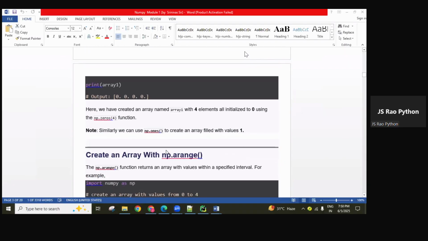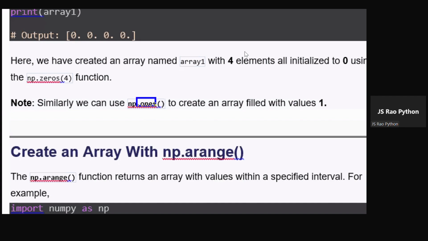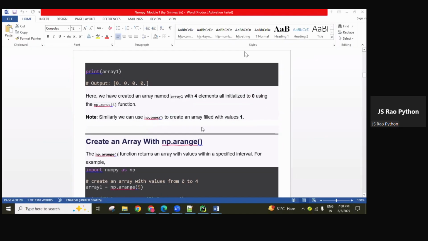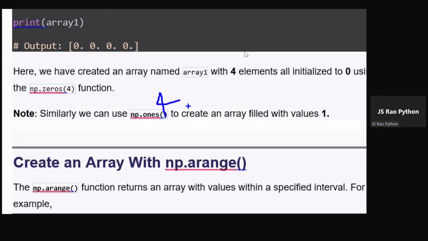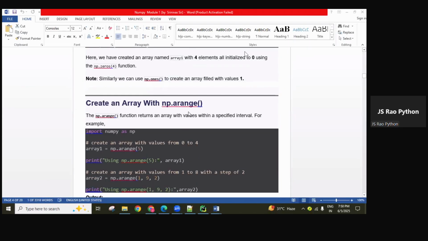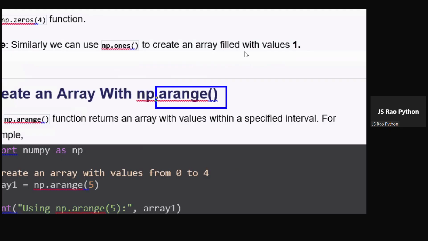And next, the ones method is also there. To create an array filled with the value 1, we use ones; the zeros method fills with zeros. Zeros of 4 means 4 elements filled with zeros. The ones method fills with 1. Ones of 4 gives an array of four ones. And next, the arange function is there.